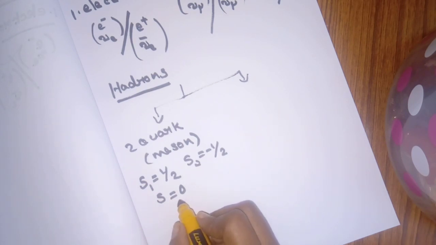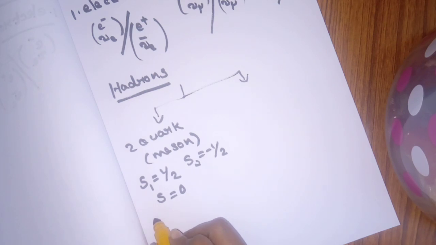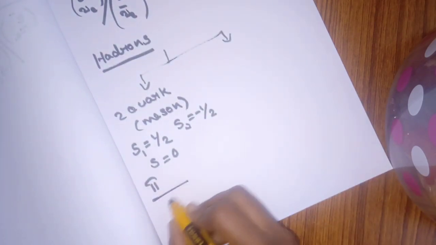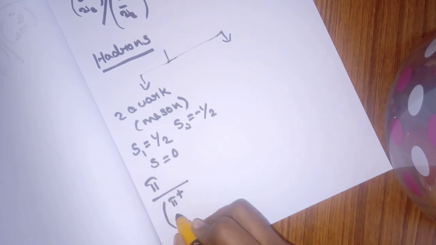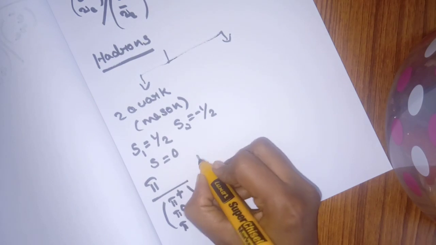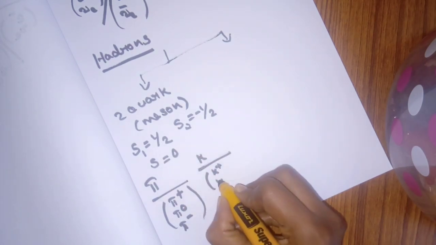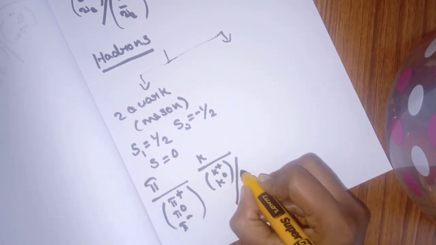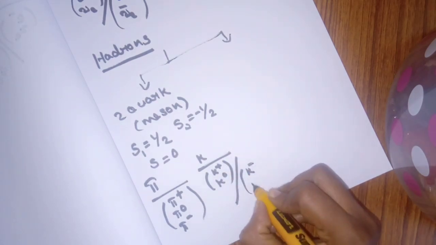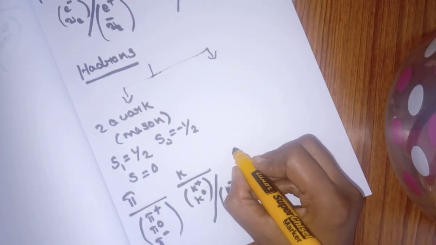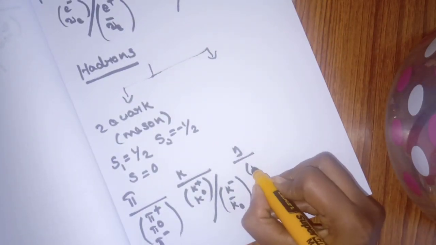They are called the meson group and its particles are of three types. The first one is pi meson: pi plus, pi naught, pi minus. K meson: k plus, k naught and its antiparticles k minus, k naught bar. Next is eta meson, that is eta naught.